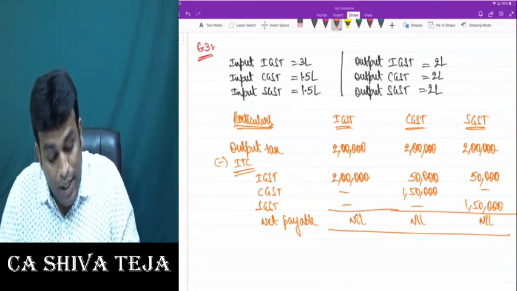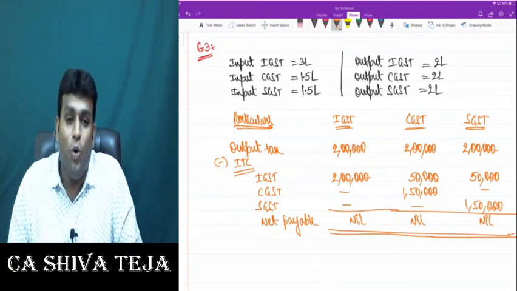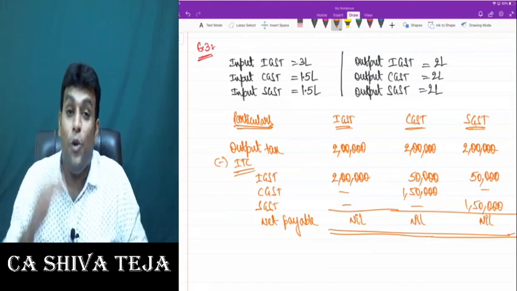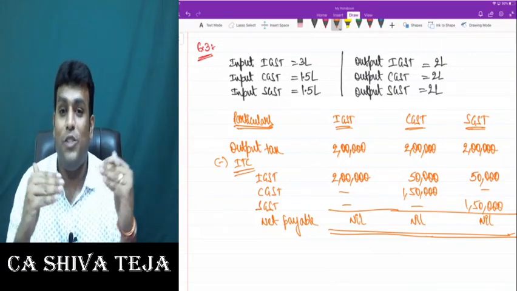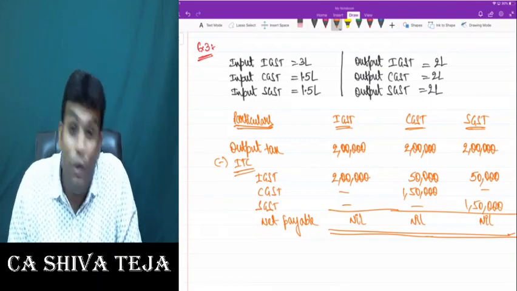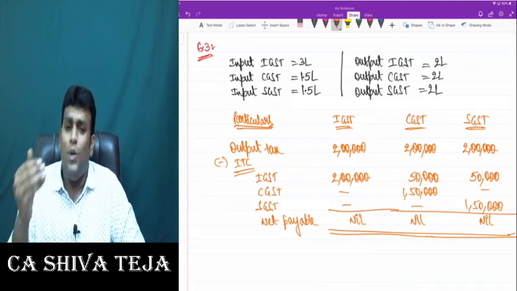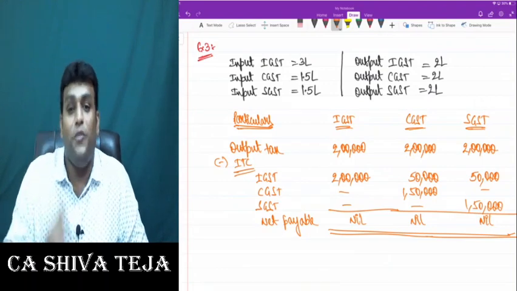But if you utilize in a different manner, then even though credit is there with you, still some amount payable will come. So it is very important that you have clarity of thought on how you will set off your credit, because you have to set off in the most optimum possible manner, which will give you great benefits. You will not set off just like that.